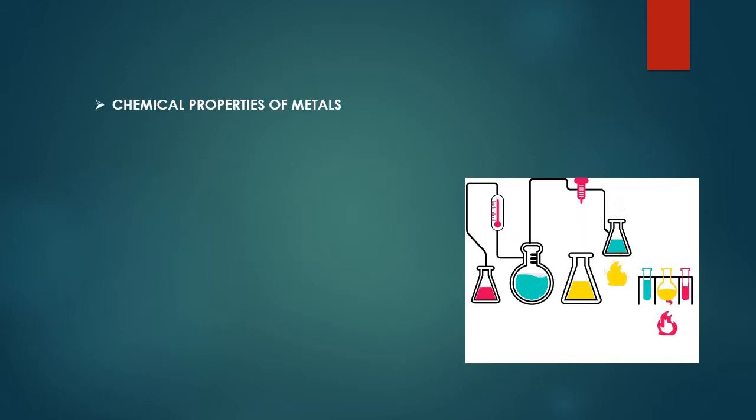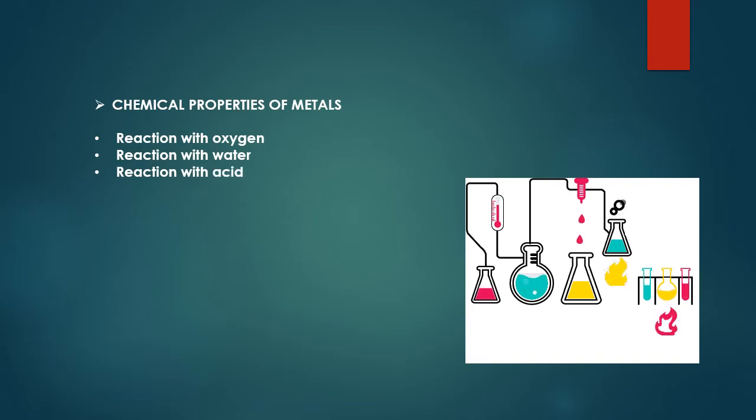In this part we'll study the chemical properties of metals: reaction of metals with oxygen, reaction of metals with water, reaction of metals with acid, and reaction of metals with salt of other metals. So let us start.